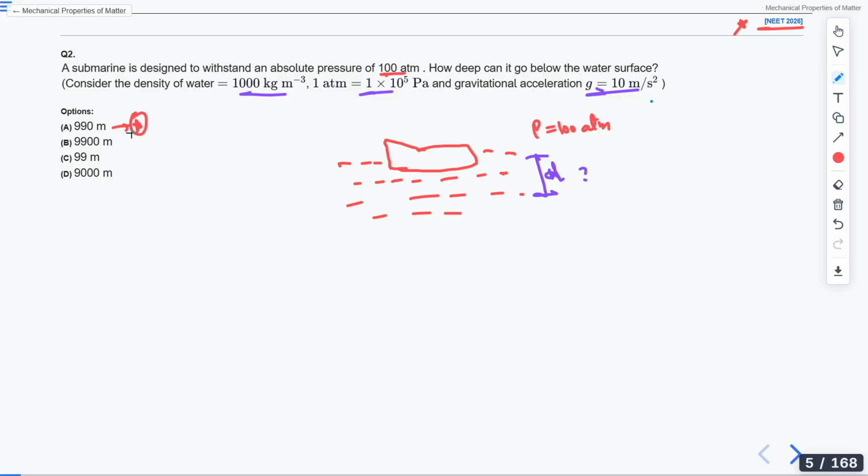This is the star option that I am getting from all the students. Is there anyone else getting a different answer? It's okay if you are getting a different answer. I know that you have been in NEET 2026 on 3rd of May, so you might have faced this question.